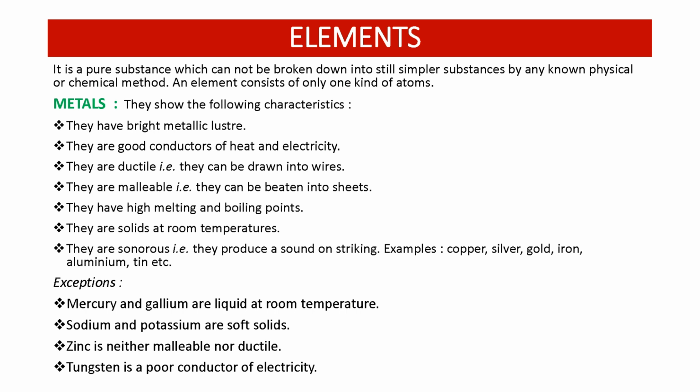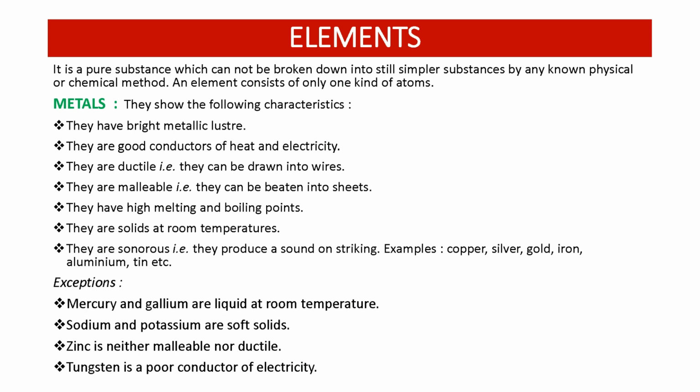And metals are sonorous. It means metals produce a sound on being struck. So metals always produce a sound when they are beaten. This property is known as sonorous. Examples of metals are copper, silver, gold, iron, aluminium, tin, etc.